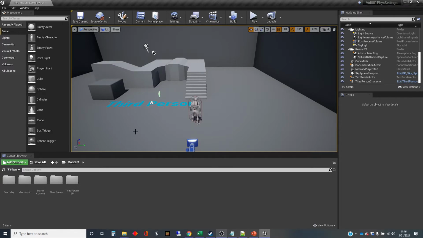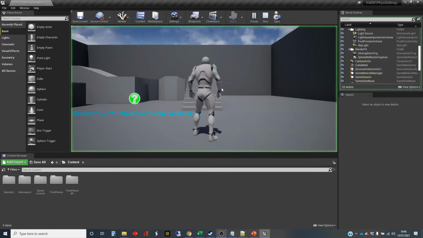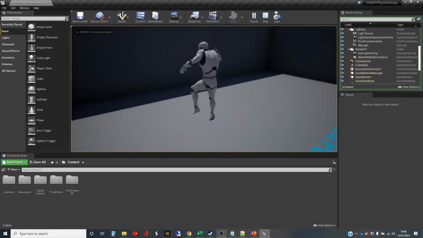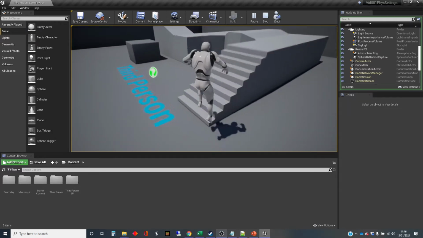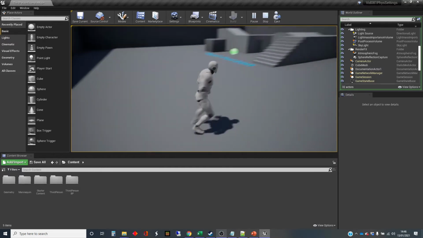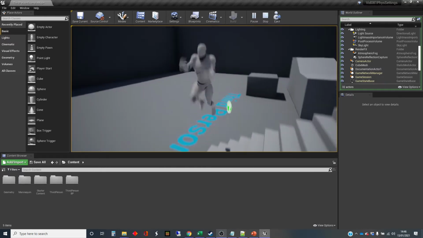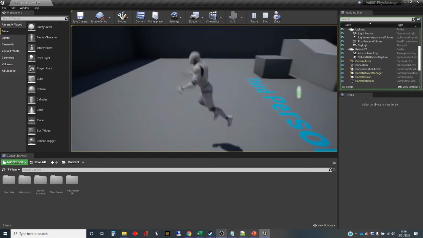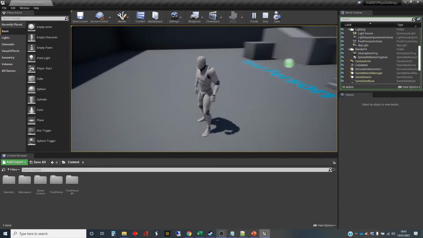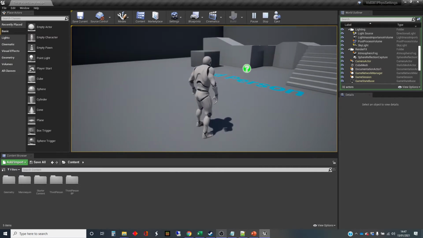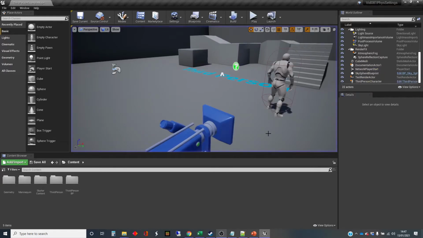So I've just got a standard third-person template here, and if we click play, gravity is enabled for the character falling. Actually, they fall in quite a floaty way, but you can actually jump really quite high with this character. I think that's because the weight of the character is set fairly low. We're quite used to characters in games having fairly superhuman abilities.